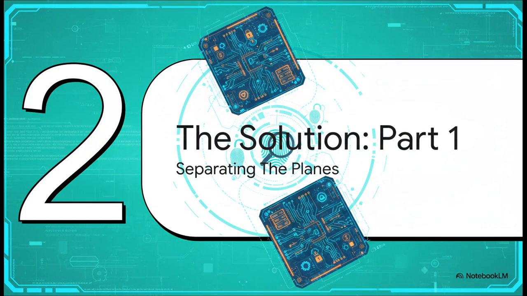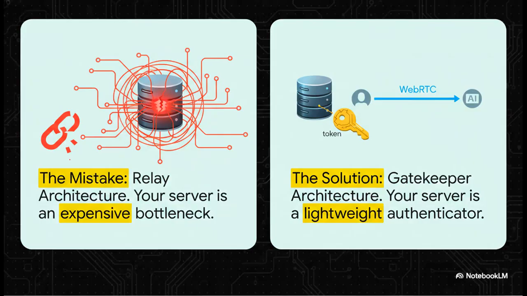Part 1 is about declassifying the first critical architectural shift you need to make, separating the media plane from the control plane. This is the second huge mistake. On the left, you see the relay architecture. All audio flows from the client through your Python server to the AI provider, and then all the way back again. Your server becomes this slow, expensive bottleneck.